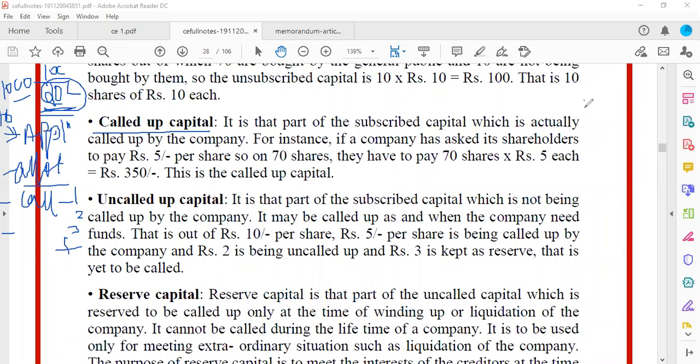Say for example, A has applied for 100 shares, B for 200 shares, C for 500 shares, D for 800, and E for 1,200 shares. Now I will check whom to give shares completely. I start with A, the first application, and give the full 100 shares.